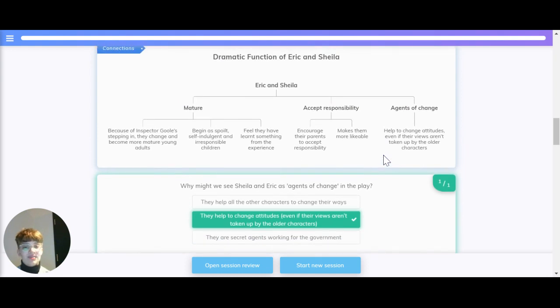So let's recap the dramatic function of Eric and Sheila. They mature. Because of Inspector Gould stepping in, they change and become more mature young adults. They begin as spoiled, self-indulgent and irresponsible children, and feel they've learned something from the experience. They accept responsibility. They encourage their parents to accept responsibility, and this makes them more likeable. They're agents of change. They help to change attitudes, even if their views aren't taken up by the older characters.